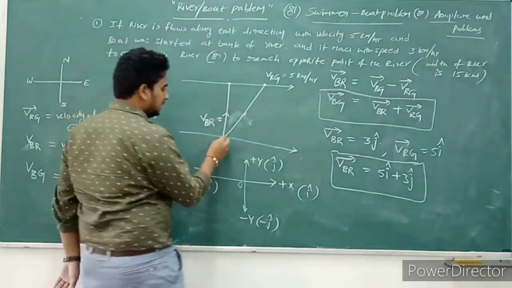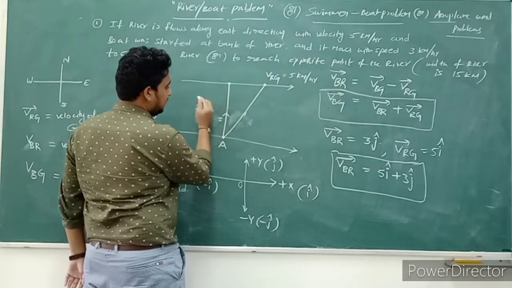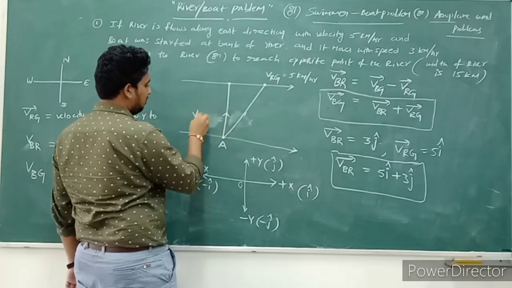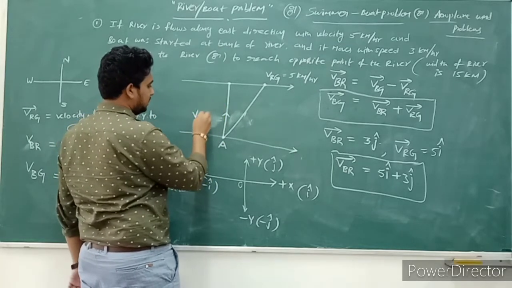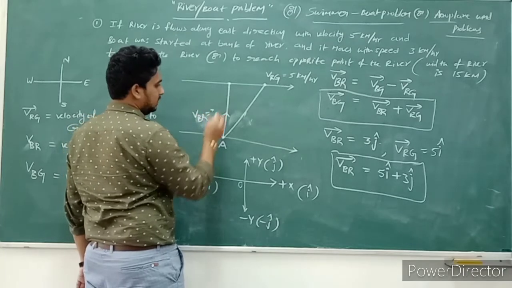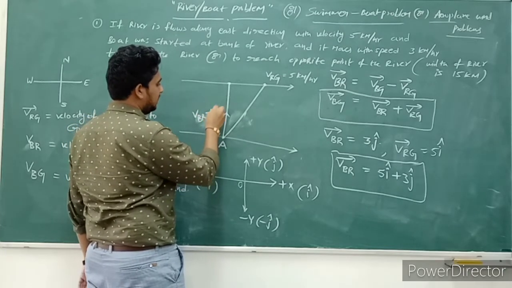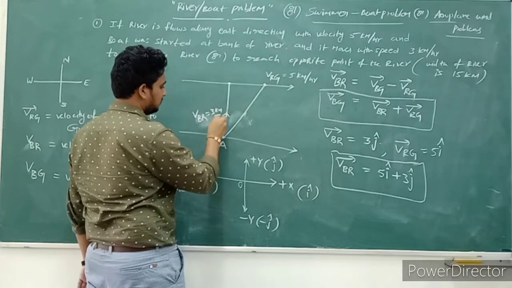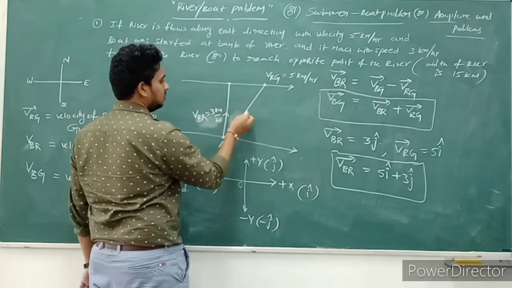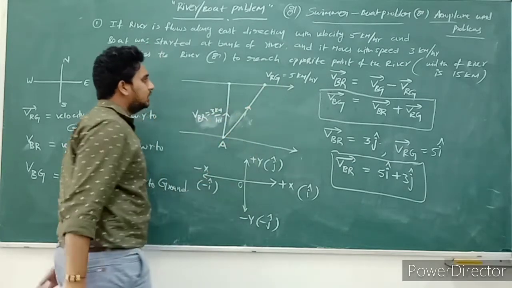The boat moves with the velocity with respect to river, which we consider 3 kilometers per hour, in this direction. So finally we got this.